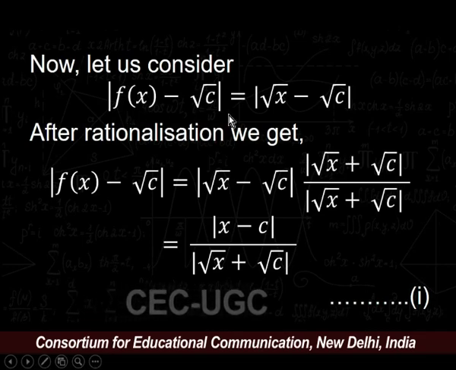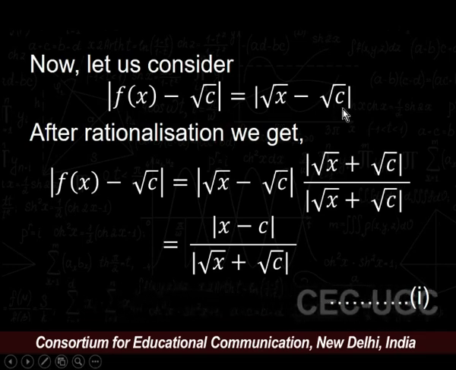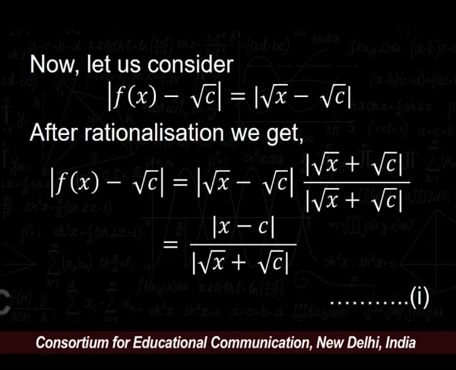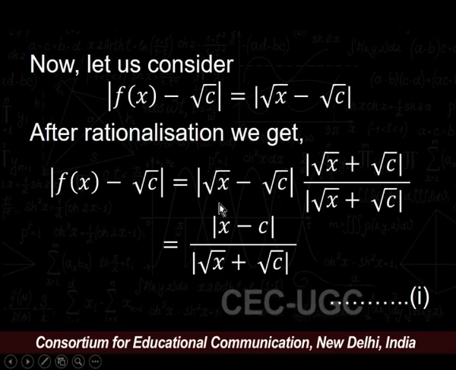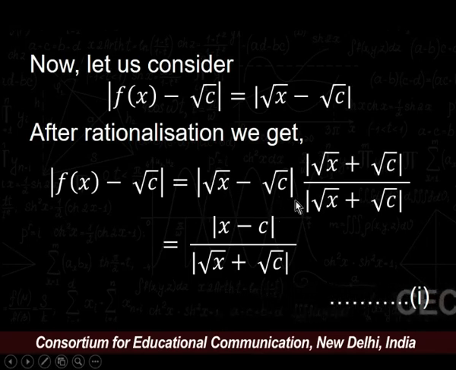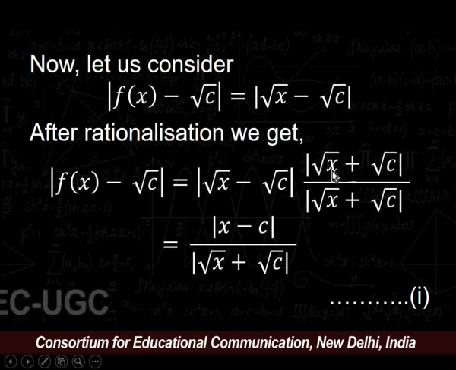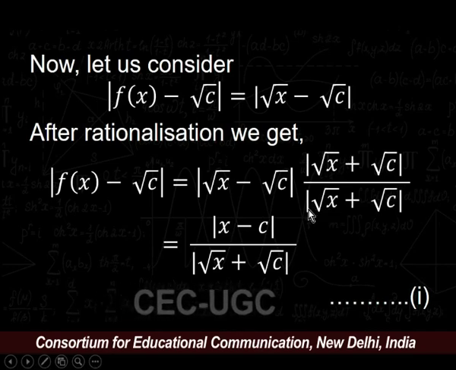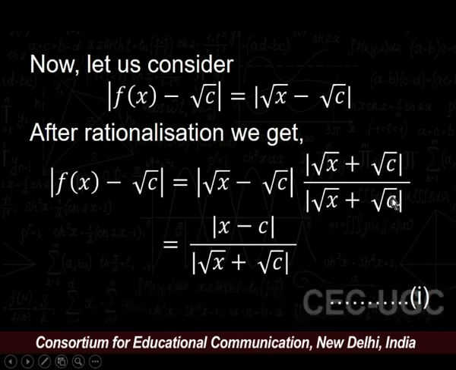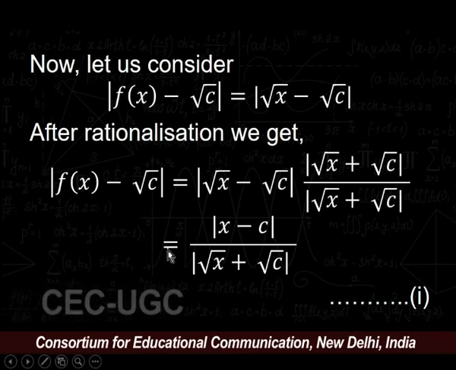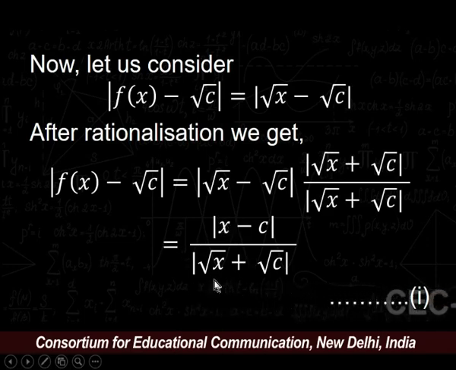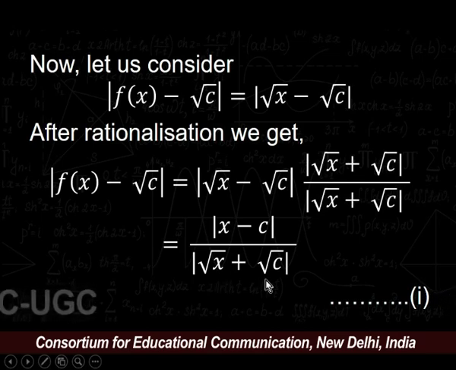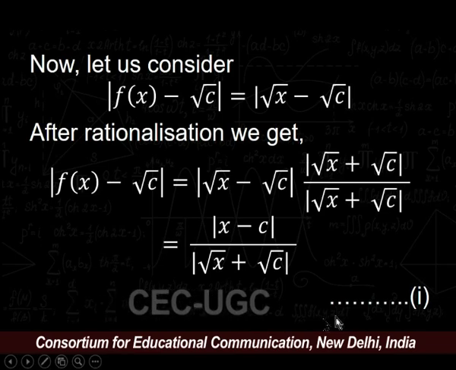So, using this we get modulus of f of x minus root c is equal to under root x minus root c. After rationalization, we get modulus of under root x minus under root c into under root x plus under root c, upon modulus of under root x plus under root c. After solving this, we get modulus of f of x minus root c is equal to modulus of x minus c upon modulus of under root x plus under root c. Say this is our equation number 1.